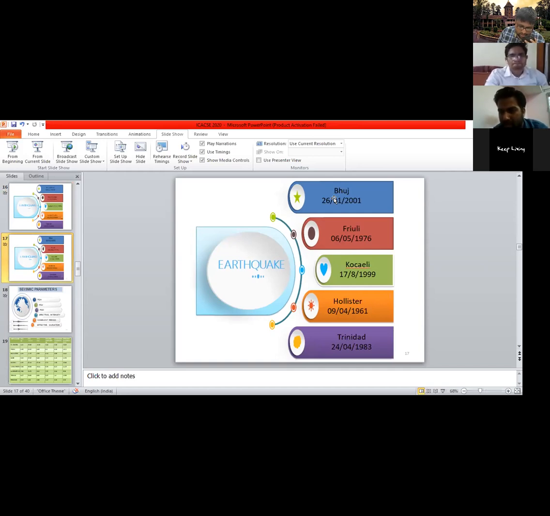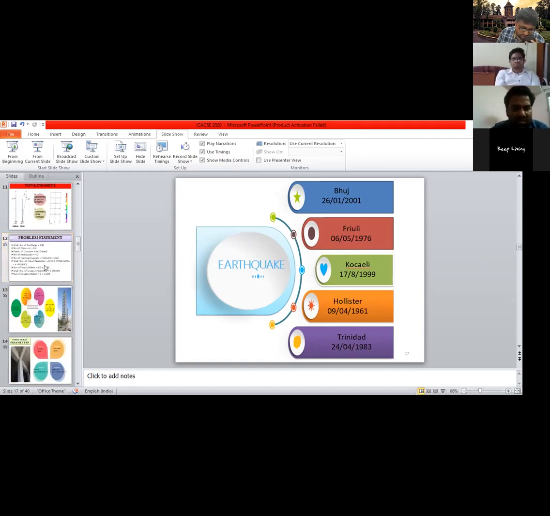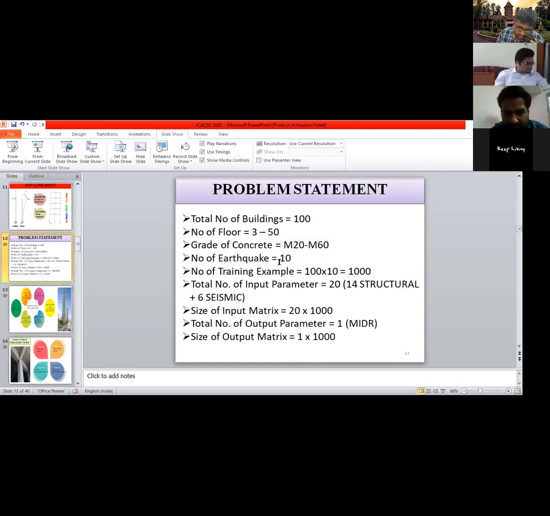The same was my question actually. What if we select more earthquakes which have occurred in India itself? In the Indian scenario, if we try to simulate this, won't it be more helpful for us? Yes, sir. We can include more earthquakes. So in this, sir, we will change the number of earthquakes. For example, if we are taking 10 more earthquakes from India, then it will be 20. And our number of training examples will, in this case, be 2000. So accordingly, our model will be more accurate in that sense. Yes, sir. Okay, fine.